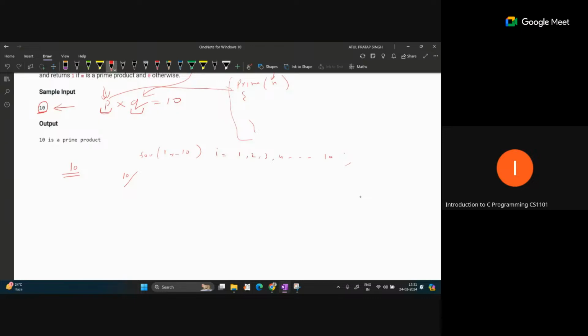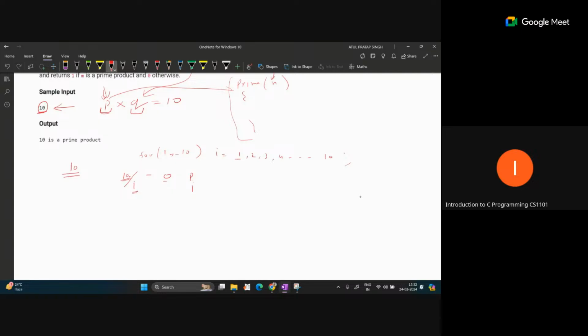Suppose we divide by 1, you will get the remainder 0. That means 10 is divisible by i, which is 1. So 1 is a factor, and the remainder is 0, meaning 10 is completely divisible by the i value. Initially we are checking with 1, so we can consider this as p. And how can we find the q value?